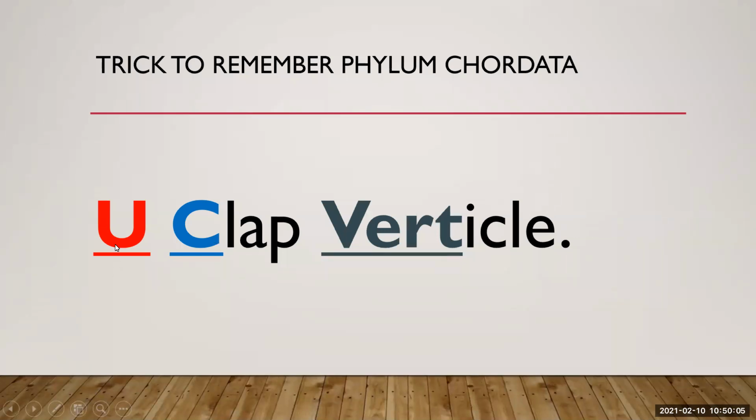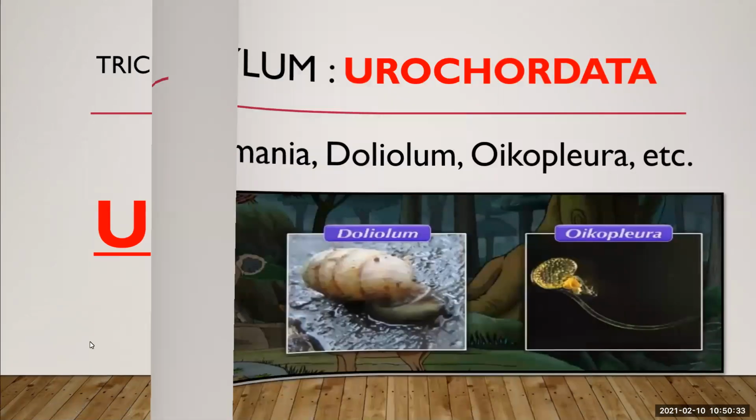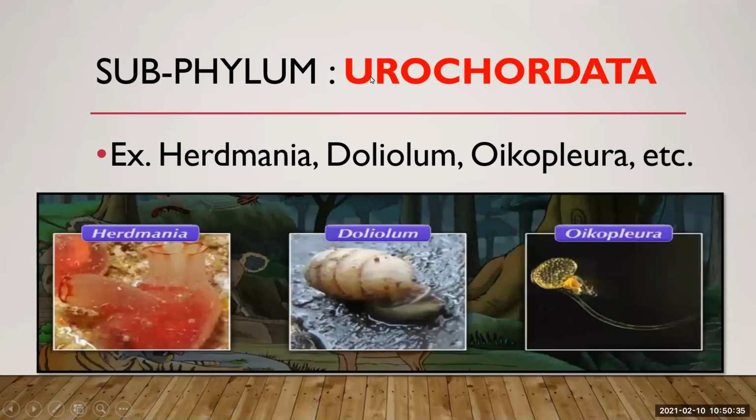U stands for Urochordata, C stands for Cephalochordata, and VERT stands for Vertebrata. In this sentence, you can remember the 3 subphyla of phylum Chordata: Urochordata, Cephalochordata, and Vertebrata.